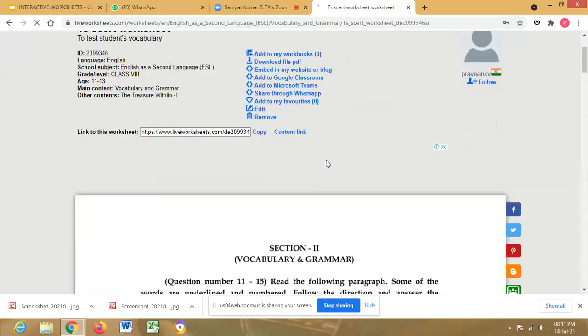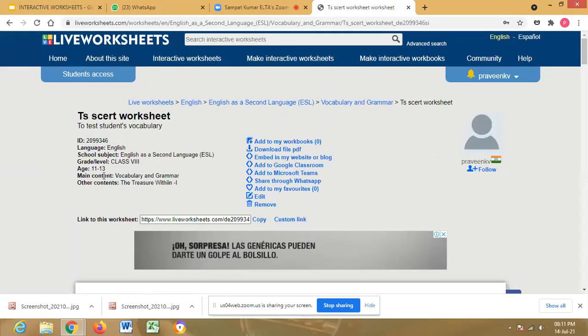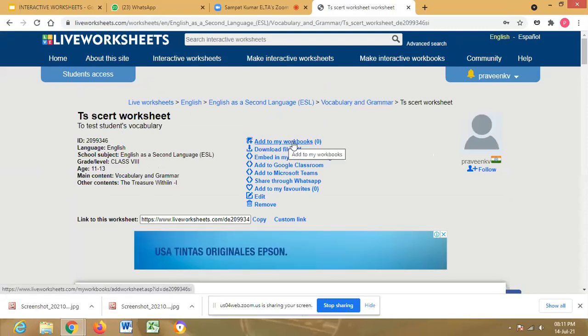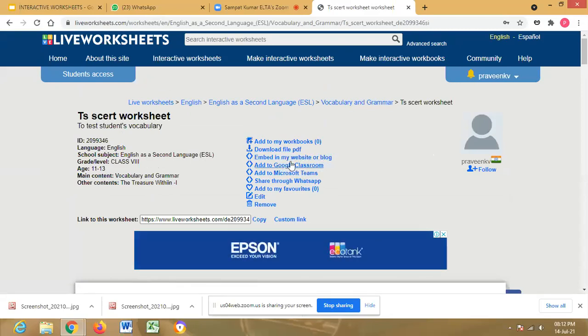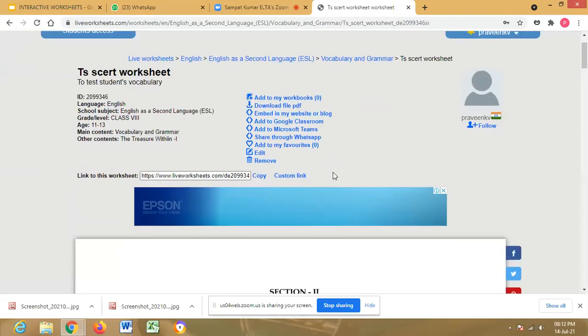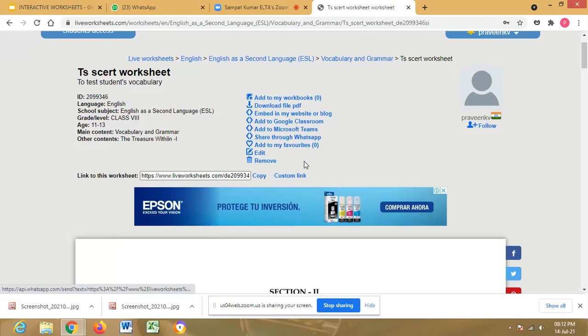So it gives like this, sir. Here our details are given, the ID number and all this. Here, add to my workbooks, we can add this to our workbook, download it as a PDF file, and embed it in our website or blog. These are the options given here: Microsoft Teams, Google Classroom and share through WhatsApp. And here, copy.